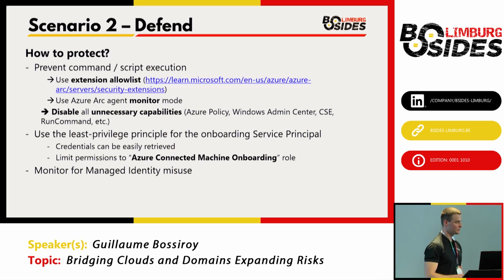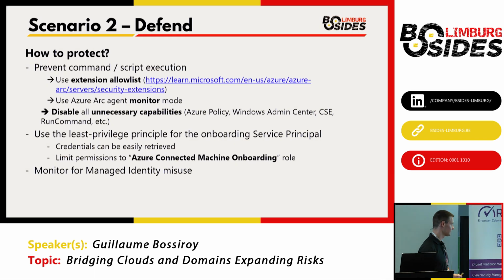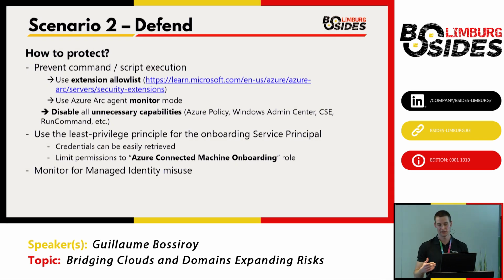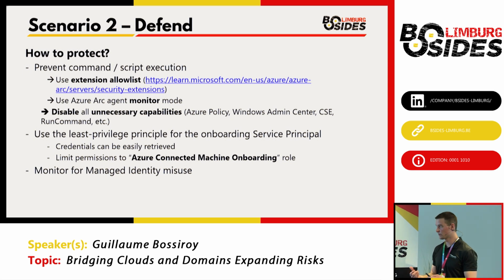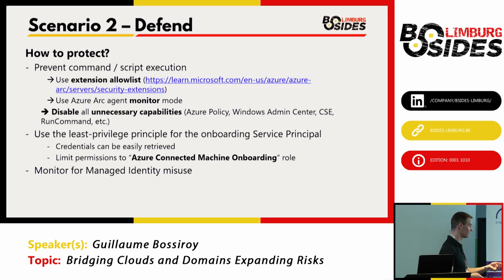Then use the least privilege principle for the onboarding service principal. It's not something that I tackle now because of time, but if you are in enterprise environments, we see that a lot of customers are using group policy objects to deploy and to onboard servers to Azure Arc. And those credentials of the onboarding service principal can be easily extracted from on-premises, so make sure that you limit the permissions to the minimum required, which is the Azure Connected Machine Onboarding role.